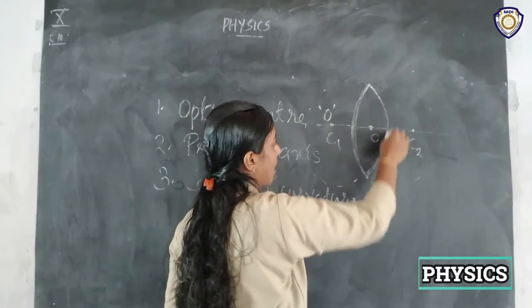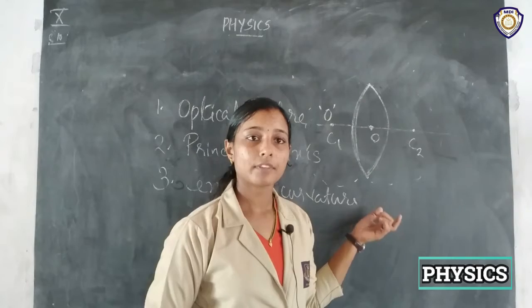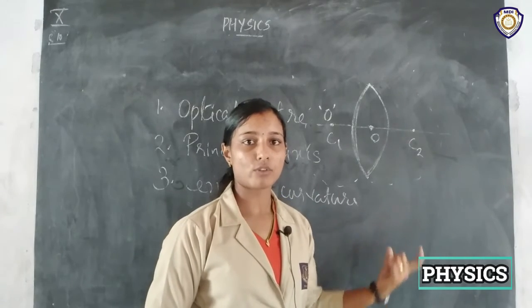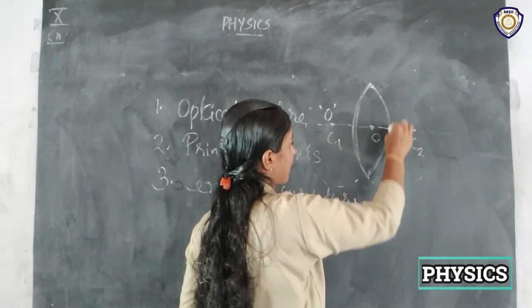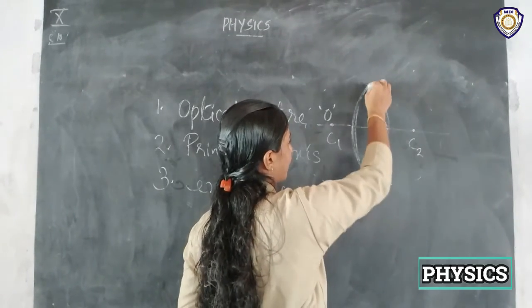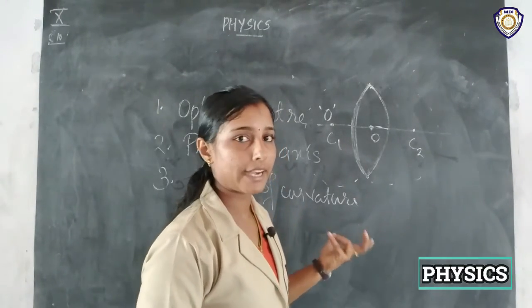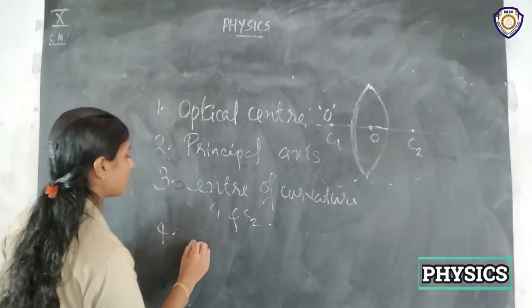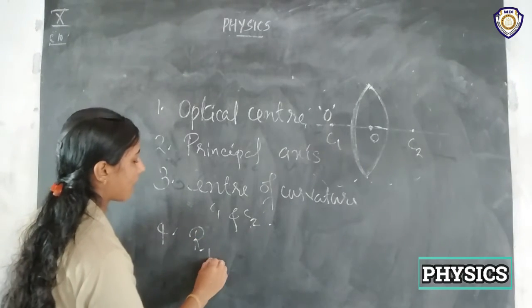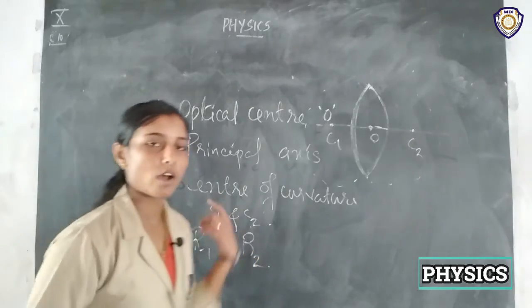Both the surfaces have a radius of curvature. So in the case of lenses, there will be two radii of curvature, one for this spherical surface and one for this spherical surface, R1 and R2.